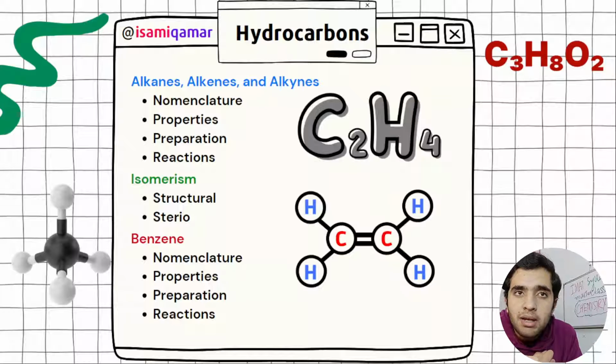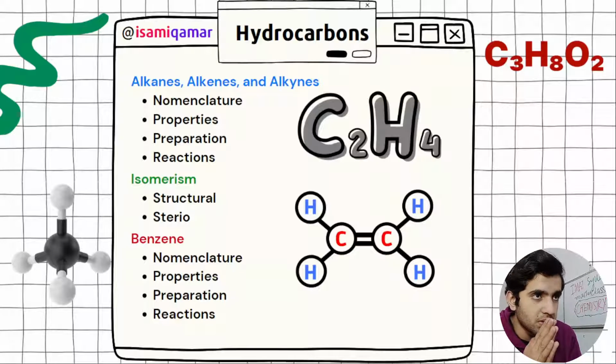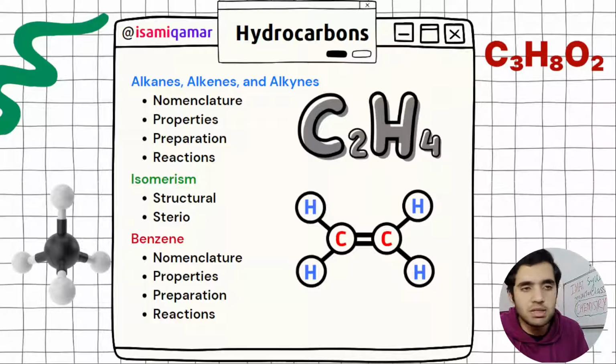For example, alkanes follow free radical substitution reactions, and alkenes and alkynes follow addition reactions, because they have double and triple bonds, and those bonds will be broken and something will be added. That's why it is addition.